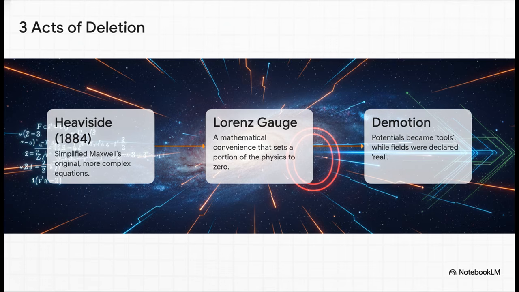It happened over time, in what the source material calls 3 acts of deletion. First, a guy named Heaviside simplified Maxwell's original, more complex equations. Then, something called the Lorenz gauge was adopted as a mathematical convenience, which basically just sets a whole chunk of the physics to zero. And finally, the underlying potentials were demoted to just being mathematical tools, while the fields were declared to be the only real things that matter.